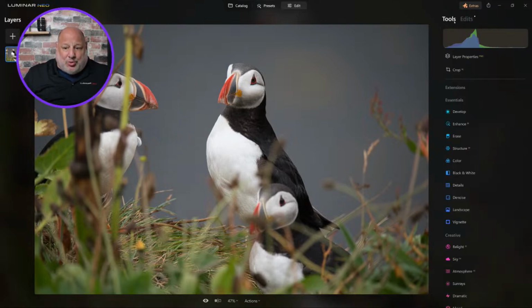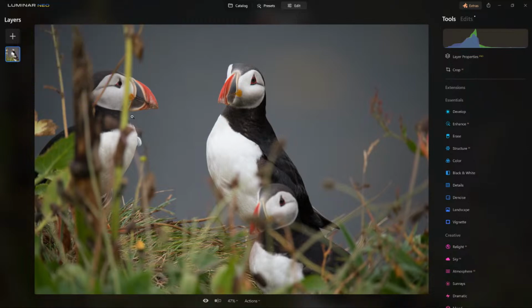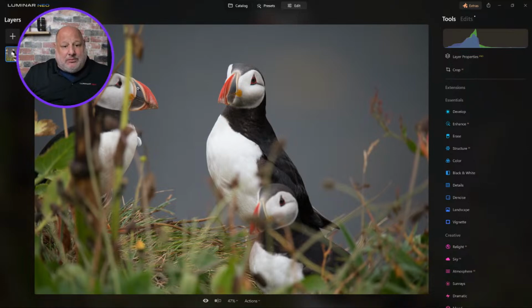Then in part 2, I have to decide the order of operation. Well, I want to use GenErase on this puffin to the left, who's the photobomber, get rid of him. Then come back and use GenErase on this one here. Why not use GenSwap? Well, I don't want to swap this baby puffin with something else. I want the feathers of the puffin behind them. I want the grass right in here. So in this case, that's when you would use GenErase.